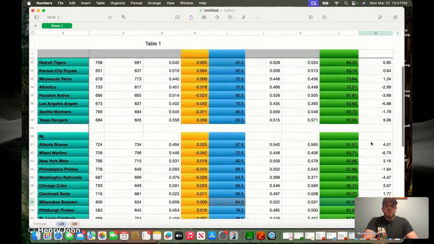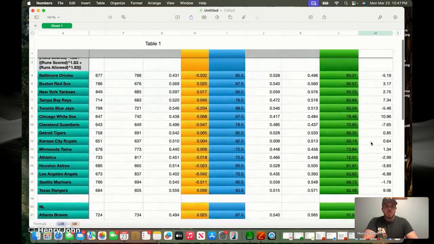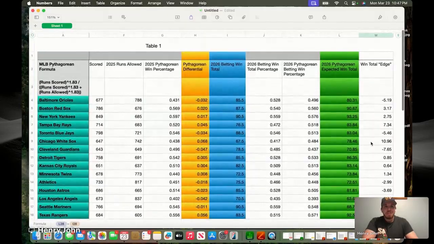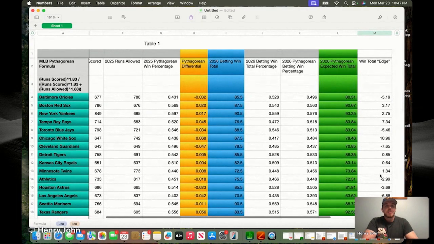So who overperformed last year? We'll jump into those here next. And these would be teams that, based on this formula, again, consider everything. Don't just bet based off of numbers alone in this situation with something simple like this. But these would be plays to the under. And leading it off, the aforementioned Cleveland Guardians.